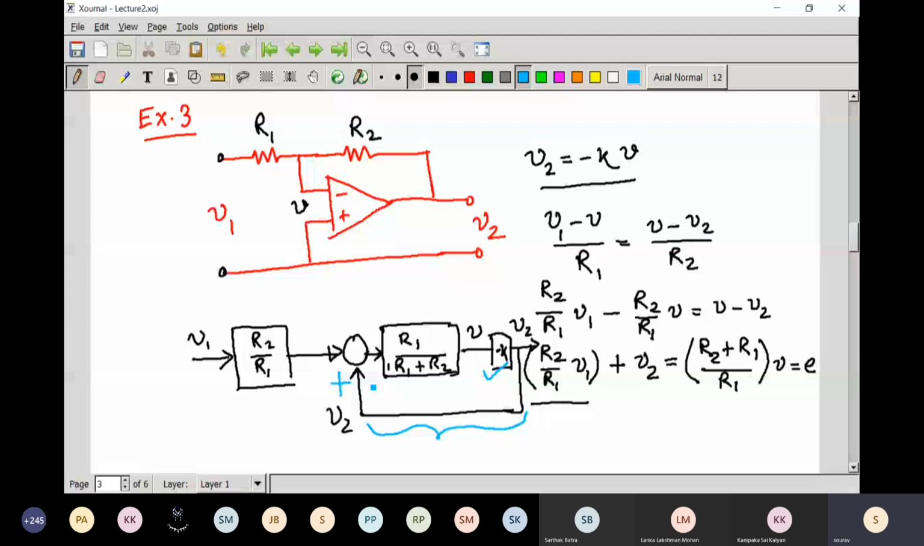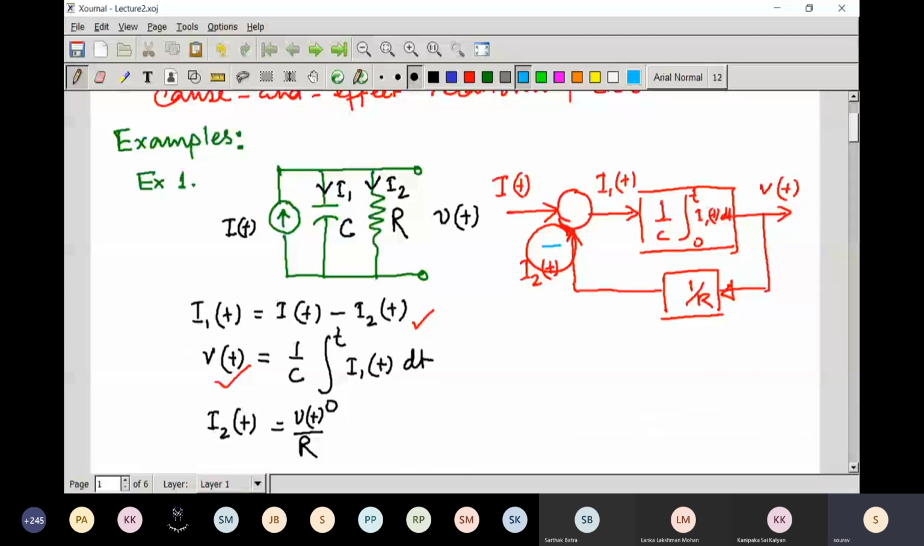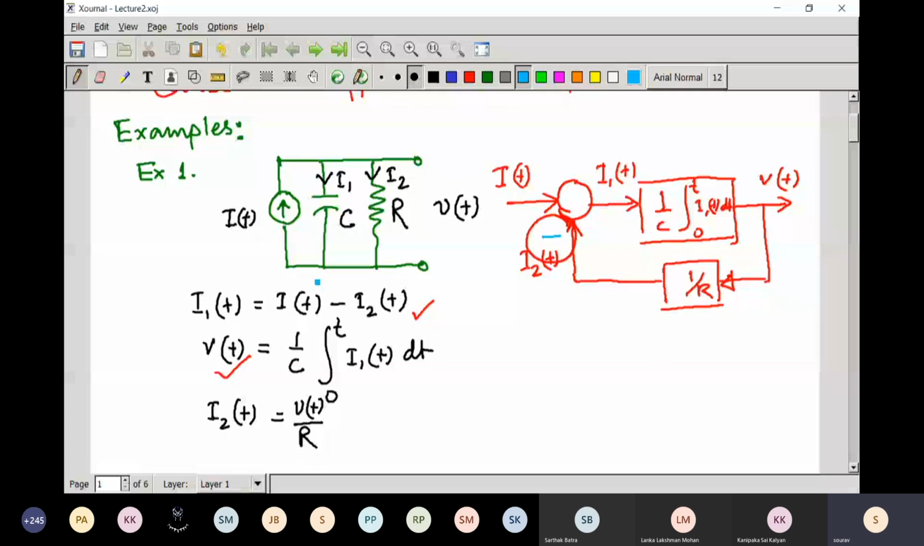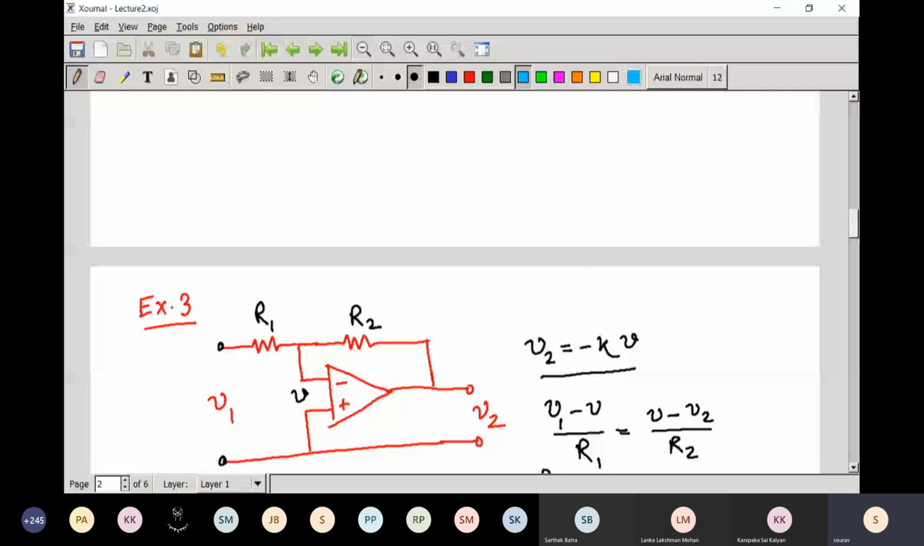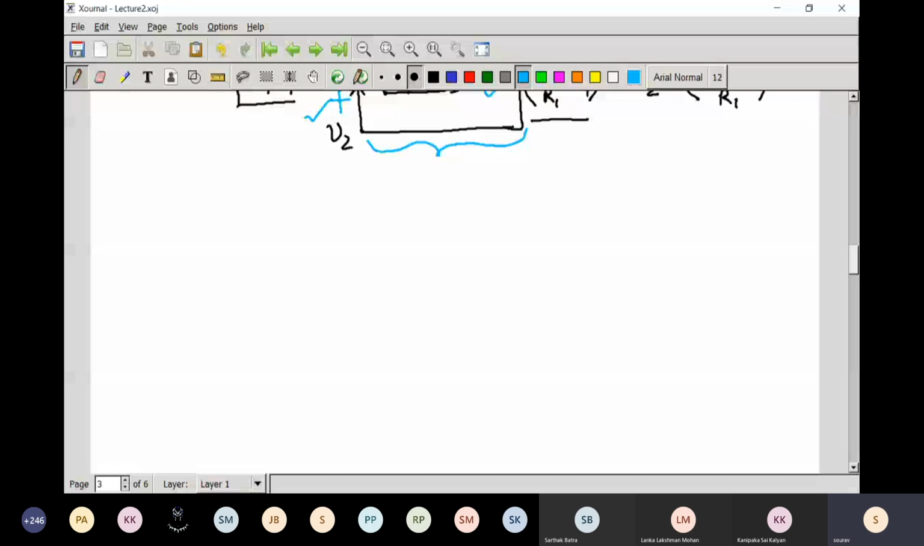So we have seen three examples. One is from an electrical circuit. We have used one constant current source, and we found that this circuit is nothing but negative feedback. And here, the DC machine, we have also seen it works with negative feedback. And this is an op-amp circuit. Here we can see that it uses positive feedback, and if you change that inverting terminal, you can change that feedback as well.